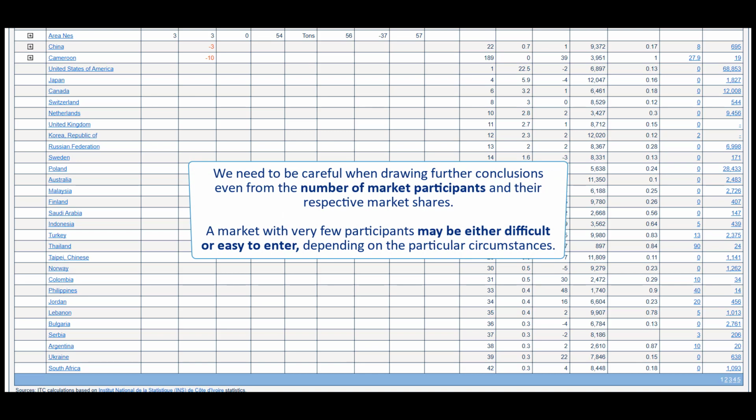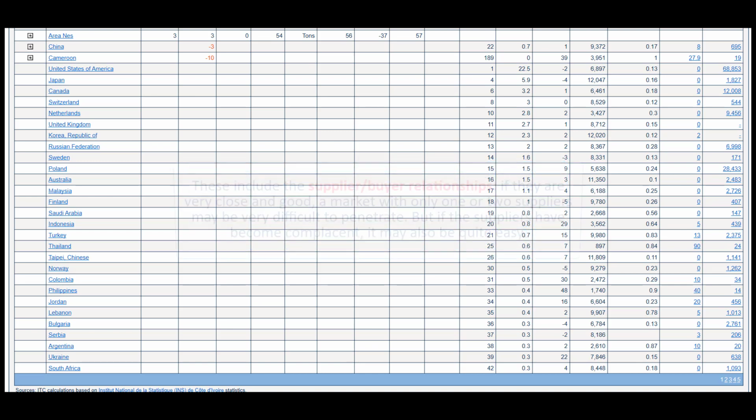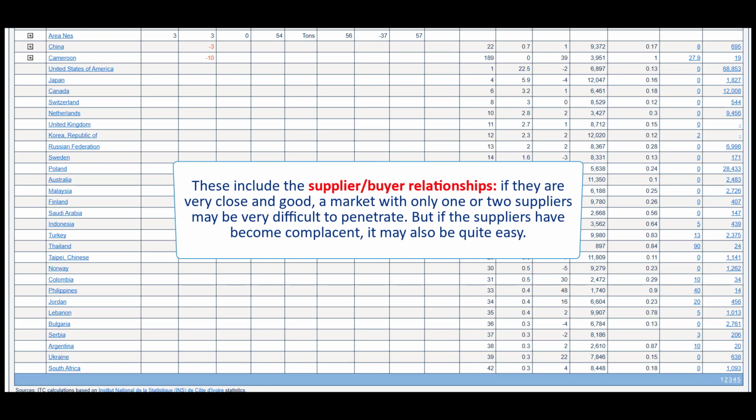market shares. A market with very few participants may be either difficult or easy to enter, depending on the particular circumstances. These include the supplier-buyer relationships. If they are very close and good, a market with only 1 or 2 suppliers may be very difficult to penetrate. But if the suppliers have become complacent, it may also be quite easy.